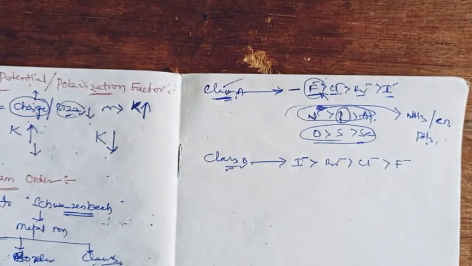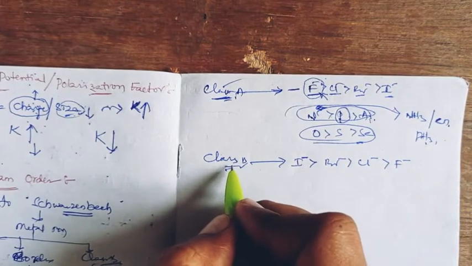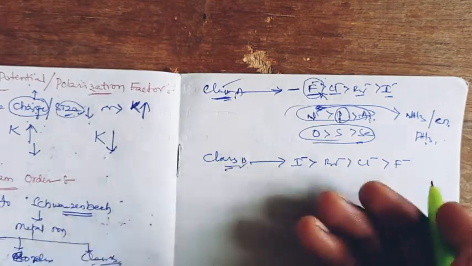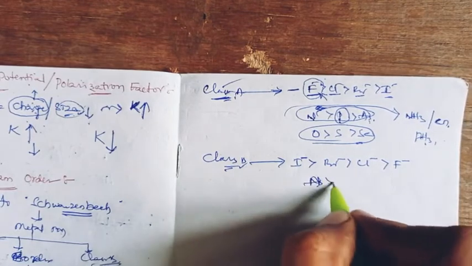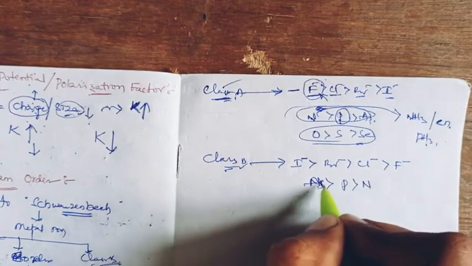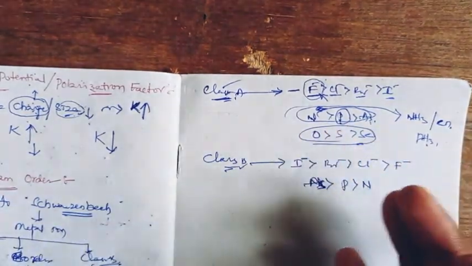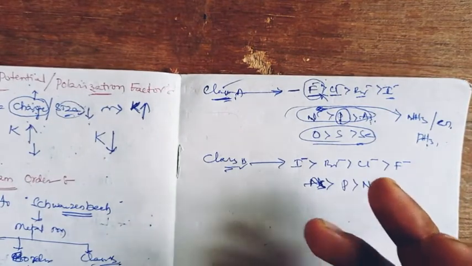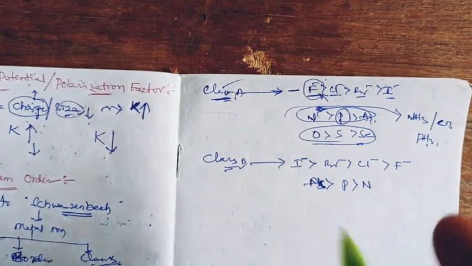Fluorine will have the least stable complexes in combination with class B, right? So like that, when it comes to nitrogen, phosphorus, arsenic, arsenic will be more stable than the phosphorus side, than the nitrogen side. So like this, the reverse combinations exist for the different classes of metal ions.